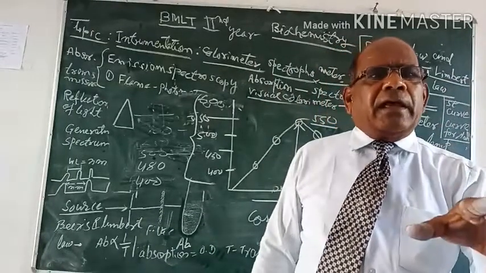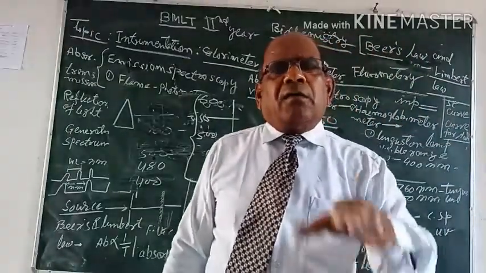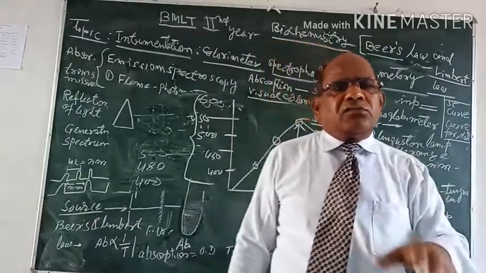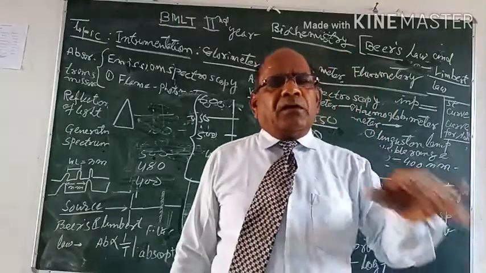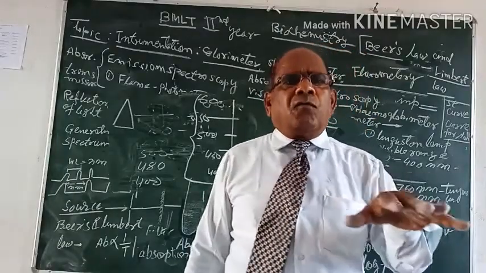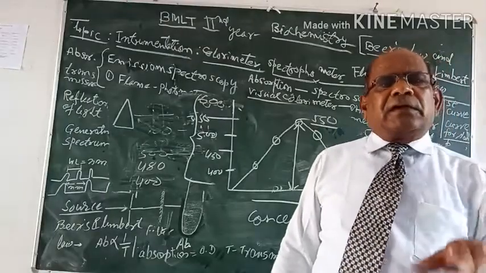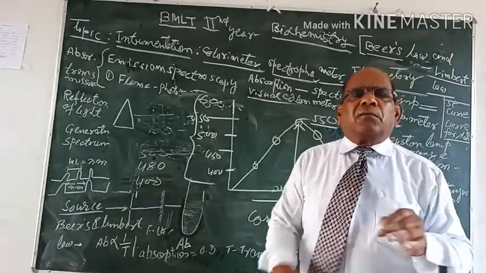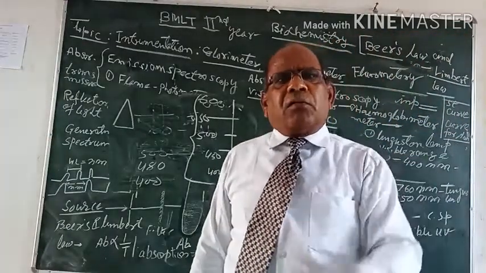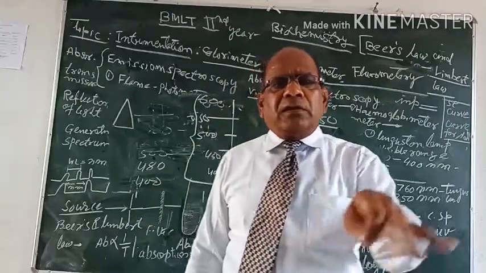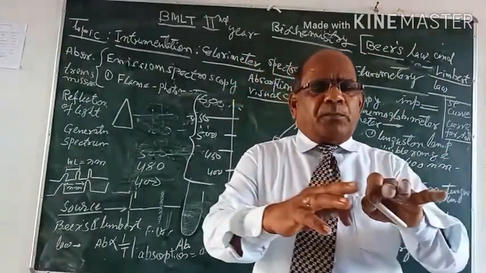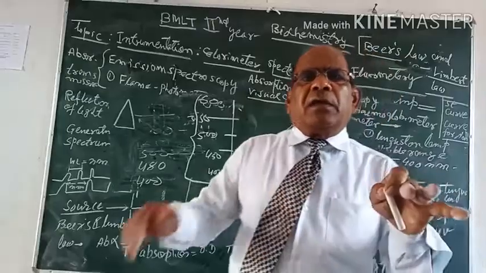And a particular wavelength is required for calorimetric estimation, since this estimation depends upon Beer's and Lambert's law, and for Beer's and Lambert's law to be followed, the first condition is that the wavelength which we use for estimation should be strongly absorbed in the solution. If it is not strongly absorbed, it will not follow Beer's law, and your process of estimation will be wrong.